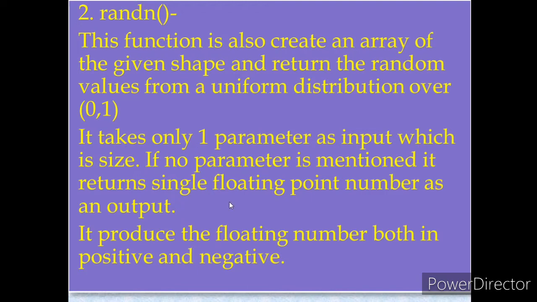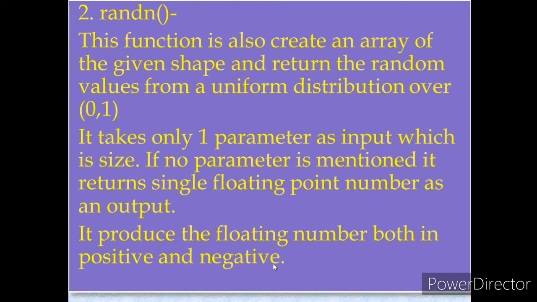When will it return the array? When you specify the size. And if you do not specify the size, if you do not specify any parameter here, then it will return a single number. And that number will be of which type? Float type. That should be taken care of. It produces floating numbers both positive and negative. That means when you use the rand_n function, it will return float values, positive as well as negative.